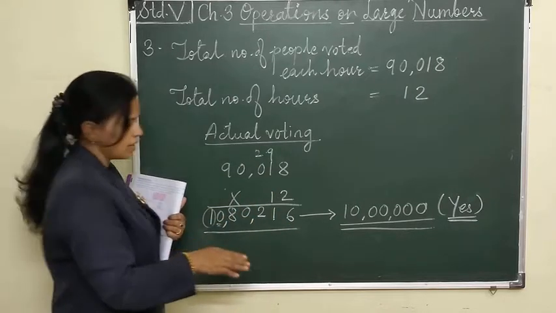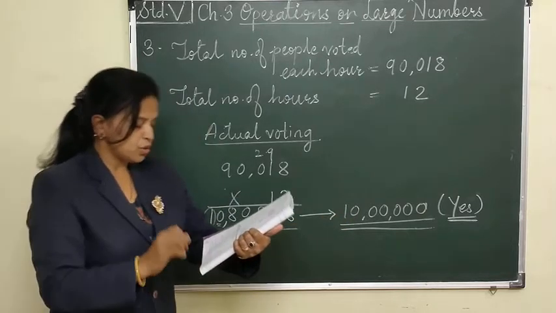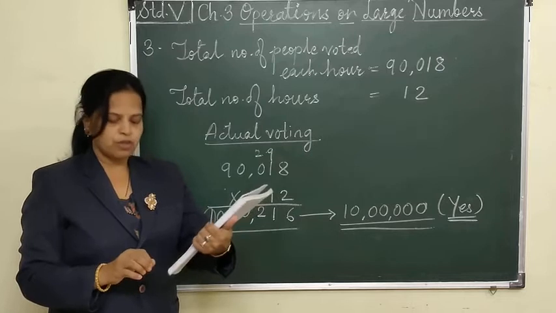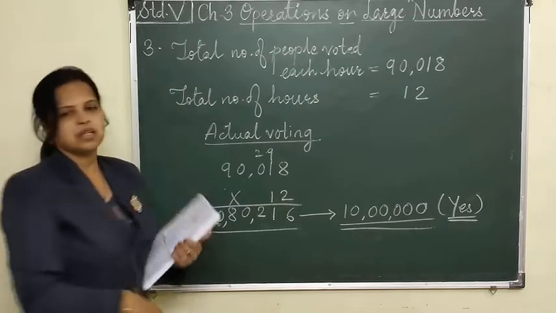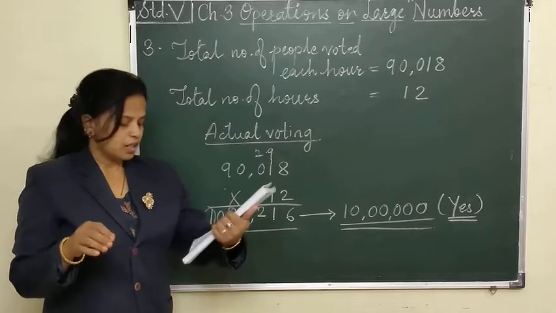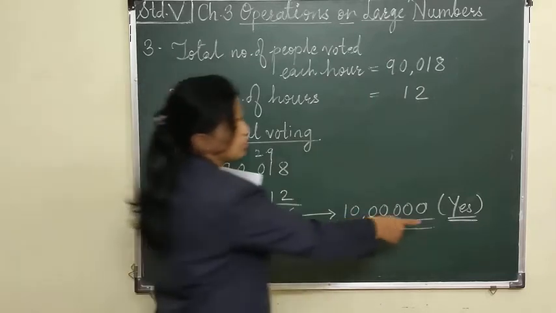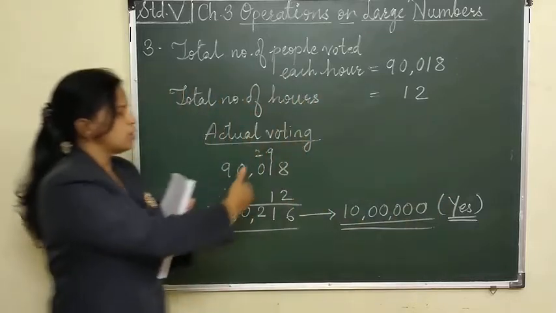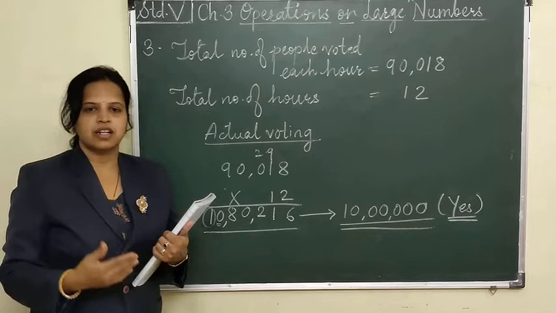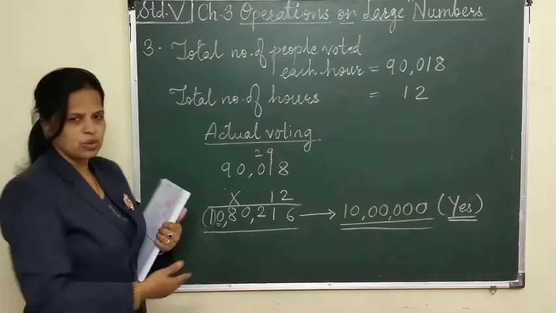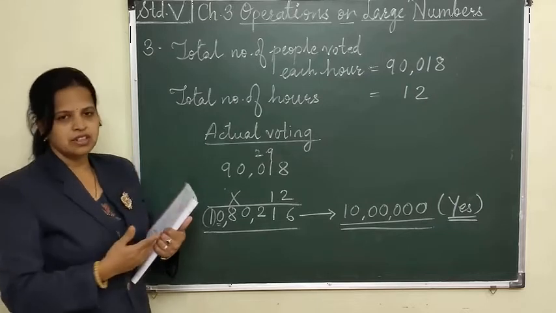Try to understand. So the question, did the newspaper give a sensible account of the number of votes cast in the election? Yes, because it is approximately nearby 10 lakh. So the newspaper has given a sensible account. So I have written here yes. But we have to do the calculation and check whether the estimation is correct against the actual calculation. This is the verification. Do you understand how we have done it?